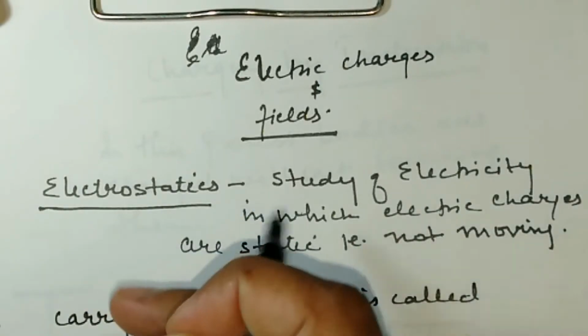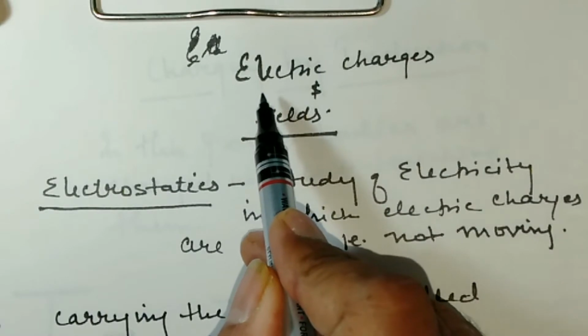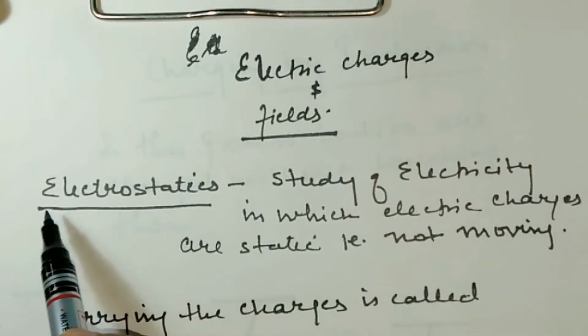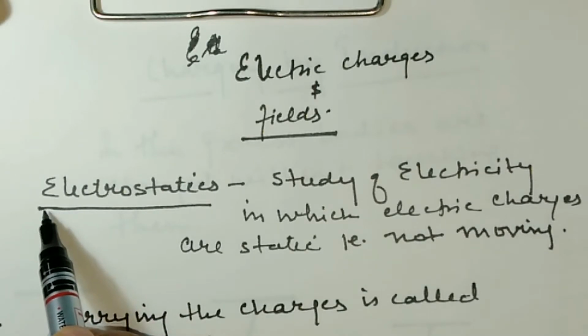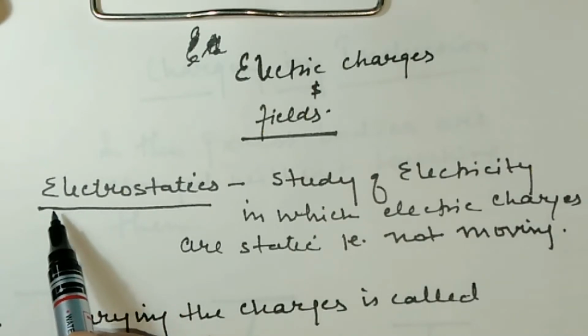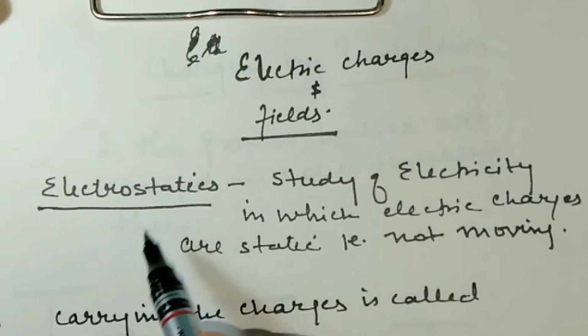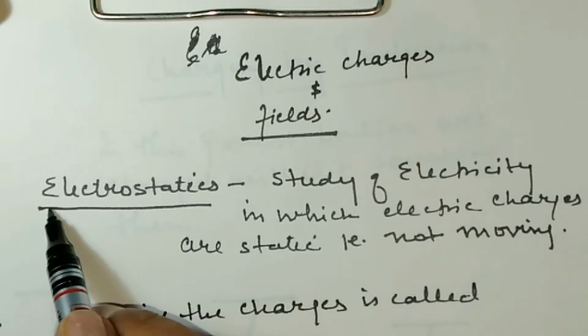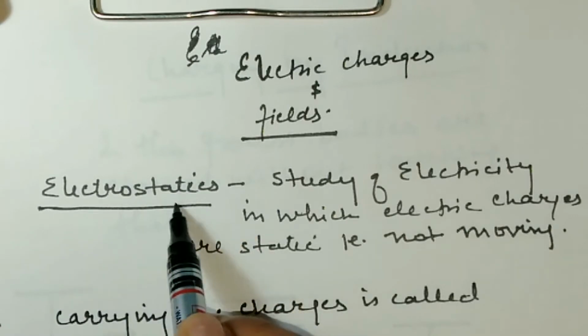Again we are here with a new video, and in this video we are going to cover the chapter electric charges and field. One video I had given before this video, and in that video we discussed so many terms. So again we are going to revise a few terms here in this video, and the first term is electrostatics. What is the meaning of electrostatics?